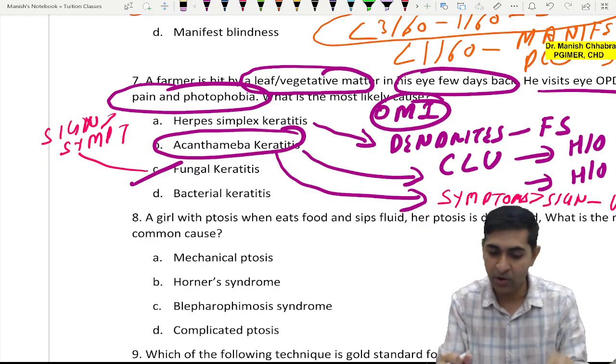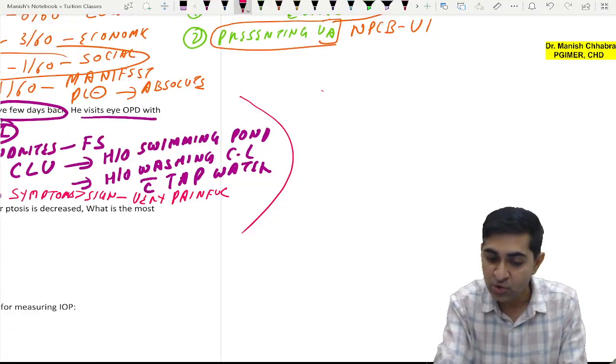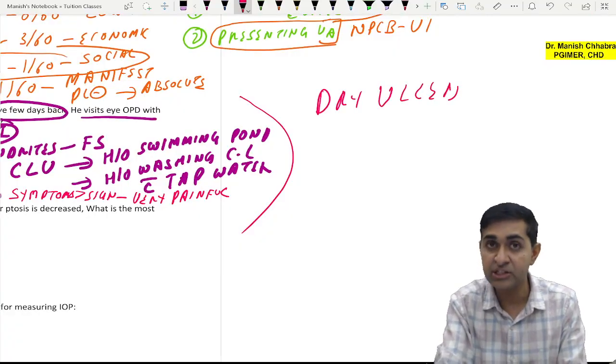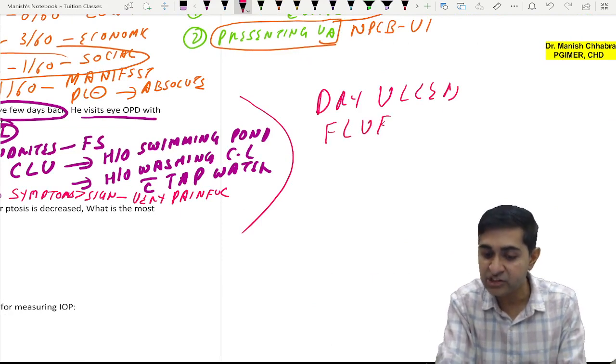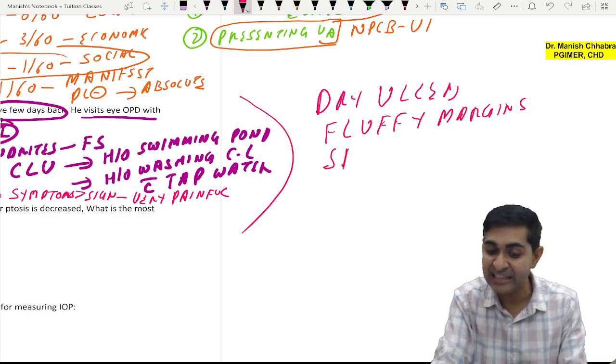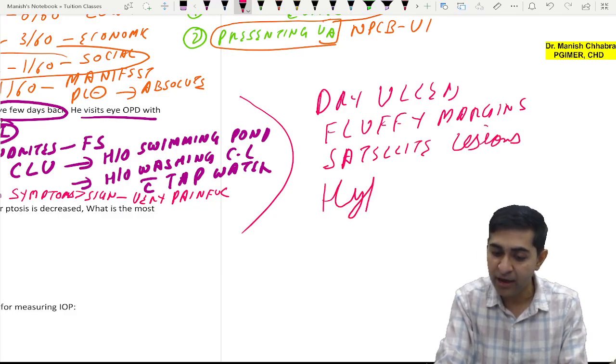Okay. All right. Now, what are the other features of fungal keratitis? So there is a dry looking ulcer with fluffy margins. These are all your previous year keywords. Fluffy margins. What else? There is presence of satellite lesions. Okay. Satellite lesions are there. There is hypopyon.